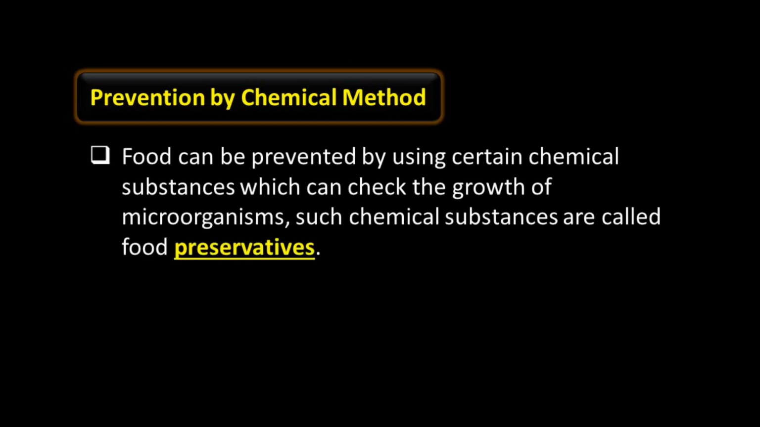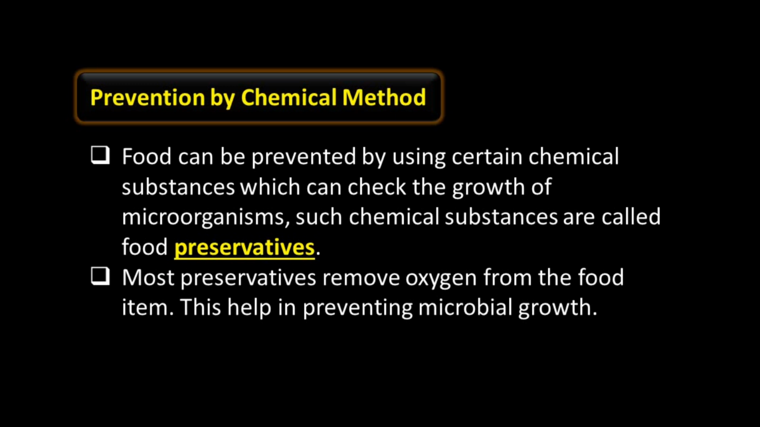Preservation by chemical methods. Food can be preserved by using certain chemical substances which can check the growth of microorganisms. Such chemical substances are called food preservatives. Most preservatives remove oxygen from the food item. This helps in preventing microbial growth, because without oxygen, most microorganisms do not grow.